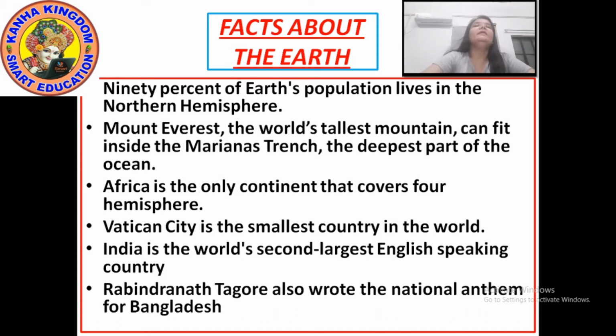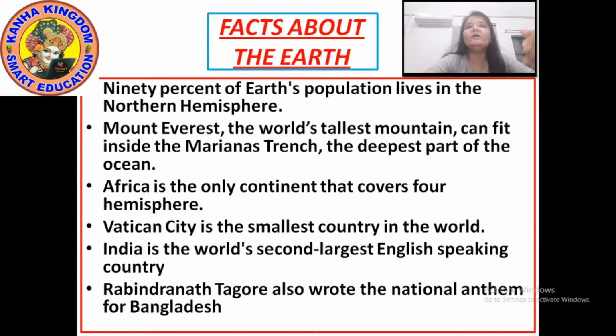Next, Africa is the only continent that covers 4 hemispheres. Do you know the 4 hemispheres, or do you only know 2? The equator divides the earth into 2 equal halves, the northern hemisphere and the southern hemisphere. But you should also know that the prime meridian divides the earth into 2 equal halves vertically, into the eastern hemisphere and the western hemisphere. So that's why it is said that Africa is the only continent that covers 4 hemispheres.